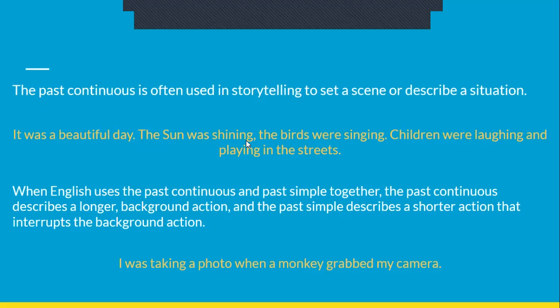It's usually shown that the continuous actions we tell in storytelling, that this was happening, the continuous actions in our stories, because obviously our stories are set in the past. You tell what happened to you, and when you are narrating a story to someone, usually for those we use past continuous. When English uses past continuous and past simple together, the past continuous usually, not always, but usually describes a longer background action, and the past simple describes a shorter action that interrupts the background action.